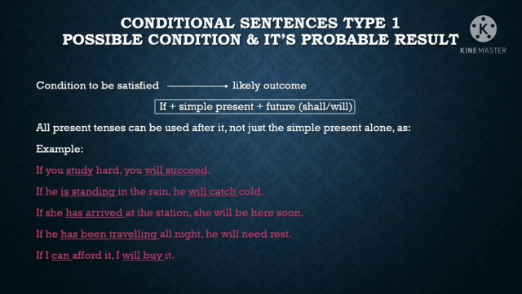perfect continuous tense. In the if clause, say the example, if you study hard, you will succeed. If he is standing in the rain, he will catch cold. He is standing. Present continuous tense is used here. If she has arrived at the station, present perfect tense is used in the conditional clause and future tense is used in the main clause. She will be here soon.